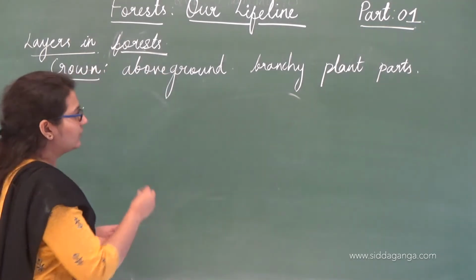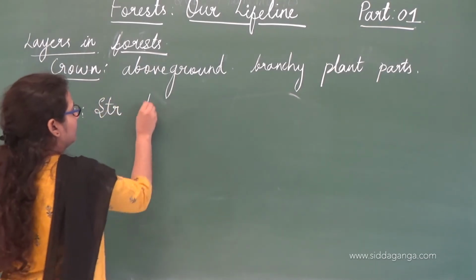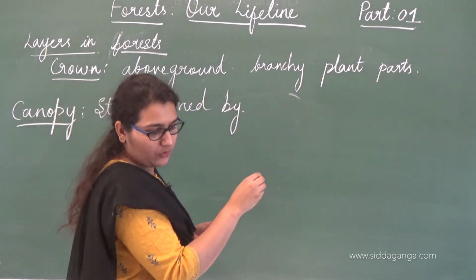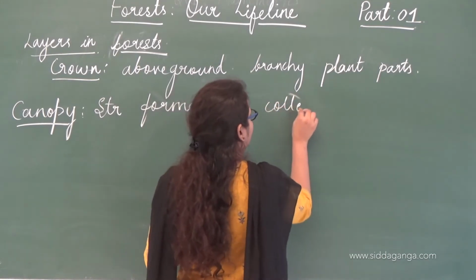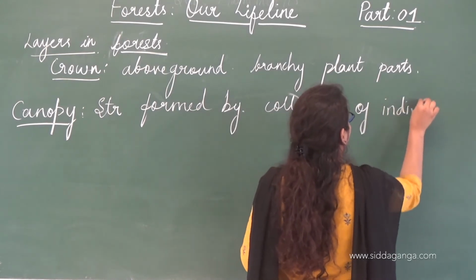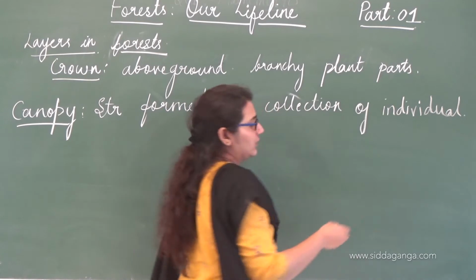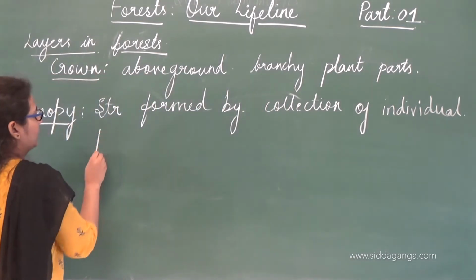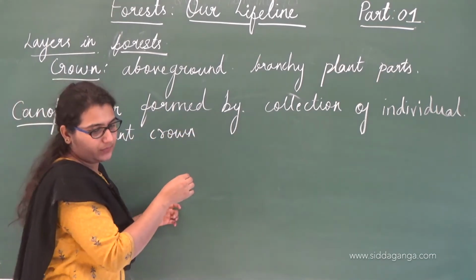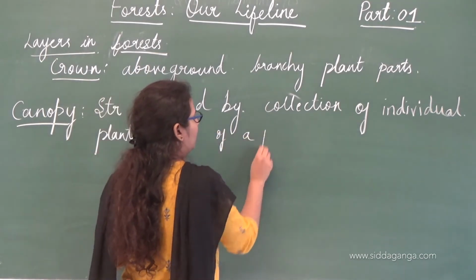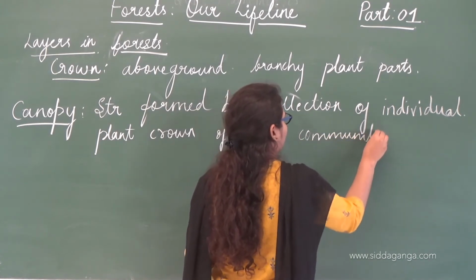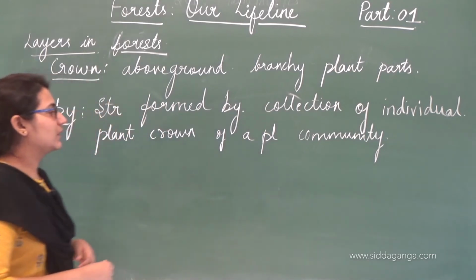So canopies are the structures formed by a collection of individual plant crowns of a plant community.